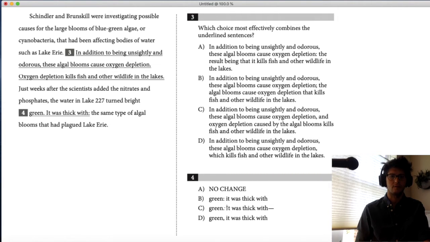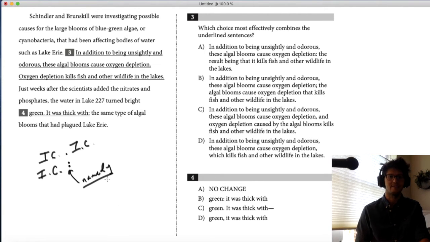I think we're all fairly clear on what a period does. We need a full sentence, obviously, before a period and after a period. Let's talk about a colon, because that's present in 2 answers. A colon requires a full sentence first. That's the most important rule. A colon can also be replaced by words like namely, or such as, or for example. I'll just leave namely up there. Sorry if my writing's bad, but that says namely.